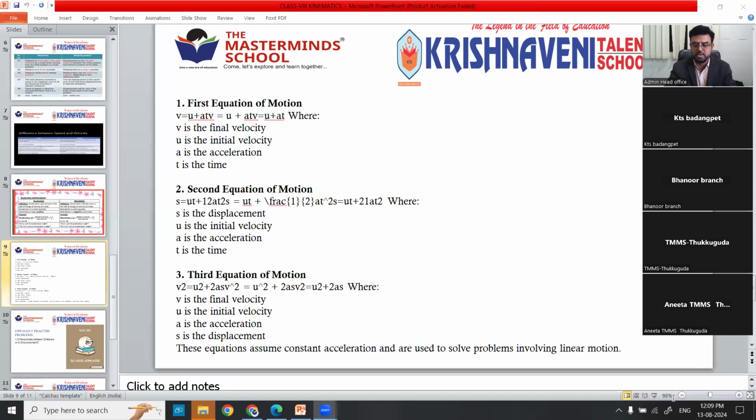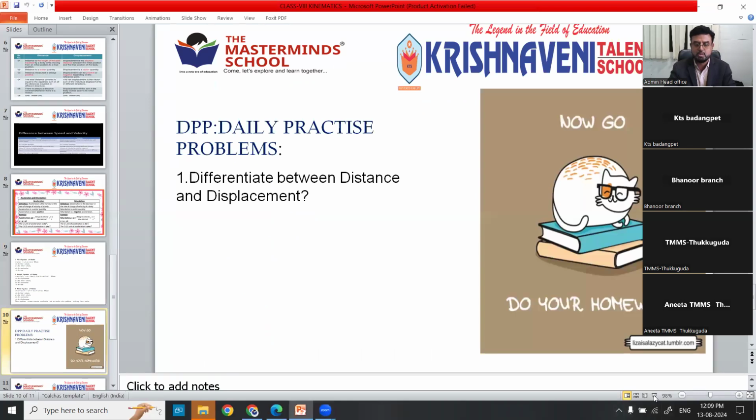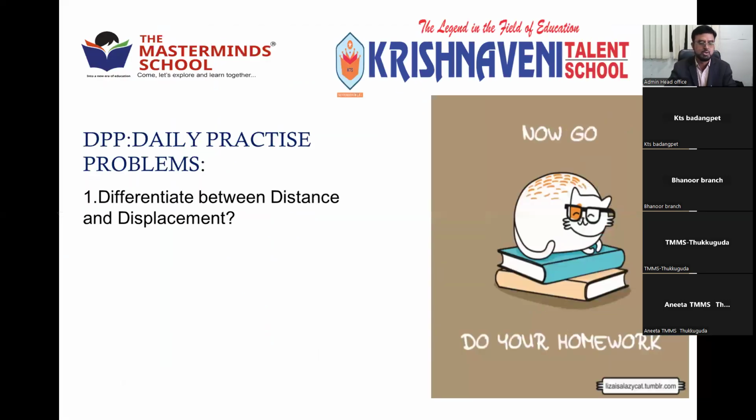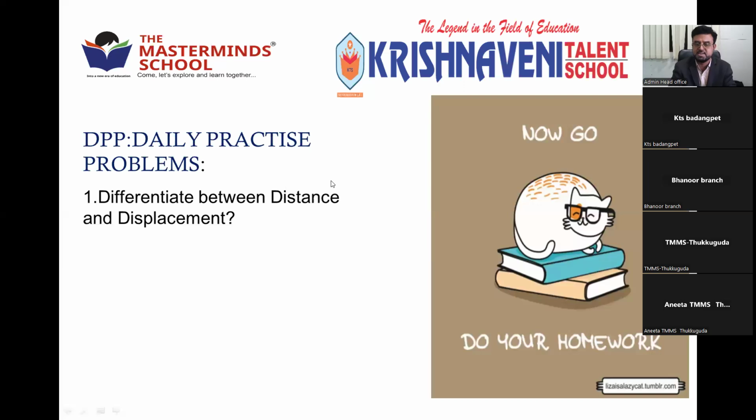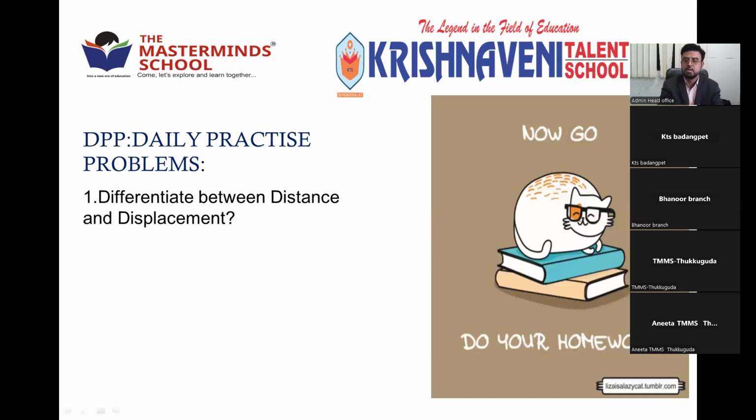So there are so many equations. Right. So next class we'll discuss acceleration and retardation, followed by equations of motion, derivations, and some example problems we can discuss in the worksheets. Right. So for today, our DPP, daily practice problem, just like homework. Note down the question: differentiate between distance and displacement, in tabular form. It is already written. Once again, write it as a recall in your notebook and take the corrections from your teachers.